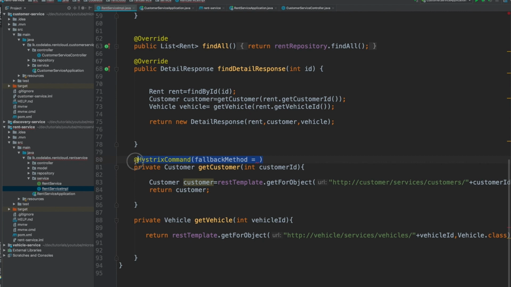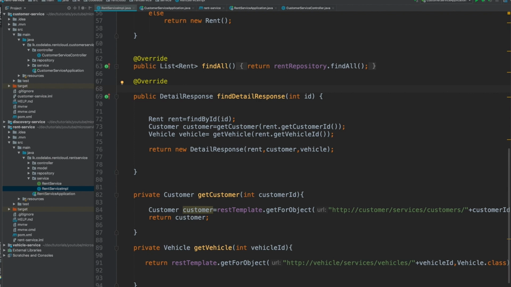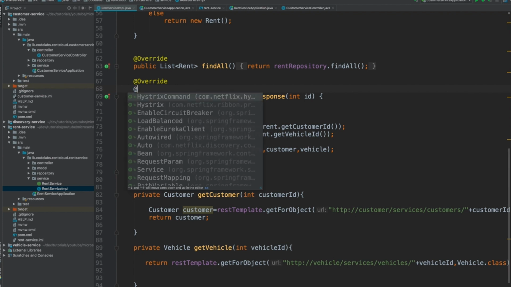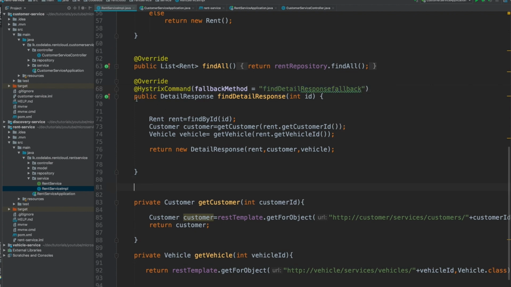If you want to get this to work, you need to put it here. It's really hard to reproduce, and I don't want to change my code to demonstrate that, so I'm going to give a different response with this. What you can do is put the HystrixCommand, and you can give the fallback method. The fallback method can have any name, let's say find detail response fallback. This method can be anything, but you need to make sure it follows the same signature as this one. That's the only rule.